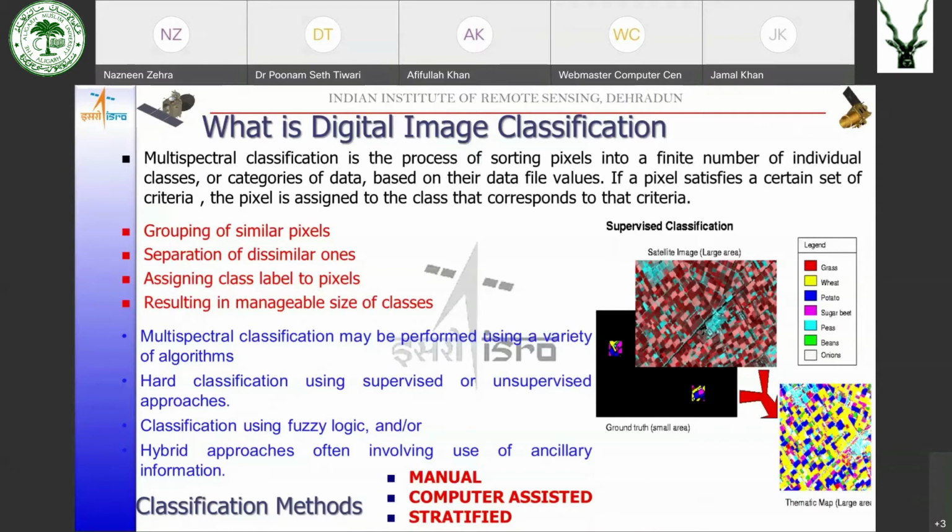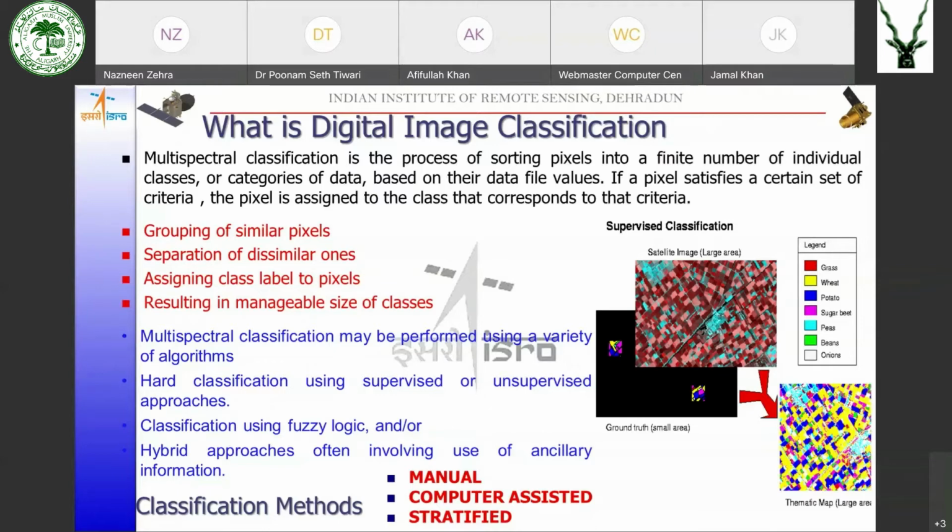The answer to this question would be either yes or no. There will not be any fuzziness in between. We will not say that 40% chances are that the pixel falls in class A, 30% chances are that it falls in class B, and 20% chances are that it falls in class C. Such a thing is not there in hard classification.